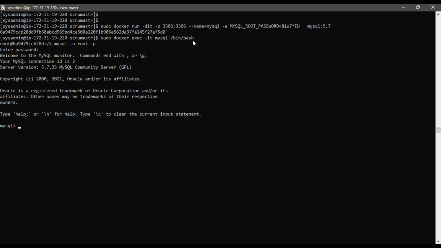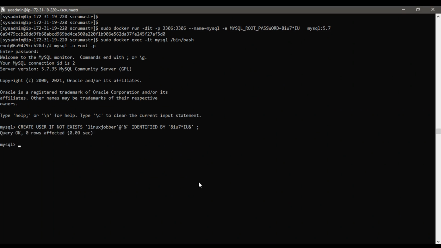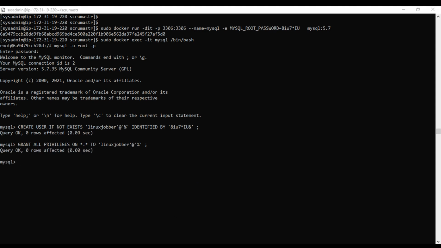First, I will create a new user. This user will be used by our application when accessing the database. Use the command create user and the name for the user. Also include the password for the user. Next, I will grant all privileges to the user we just created.